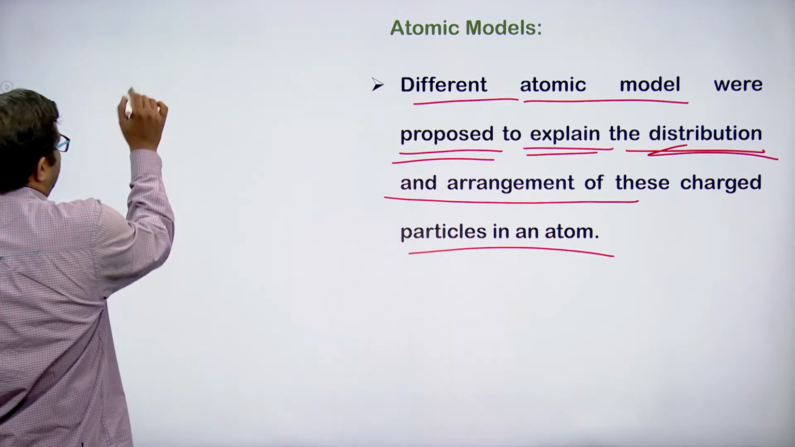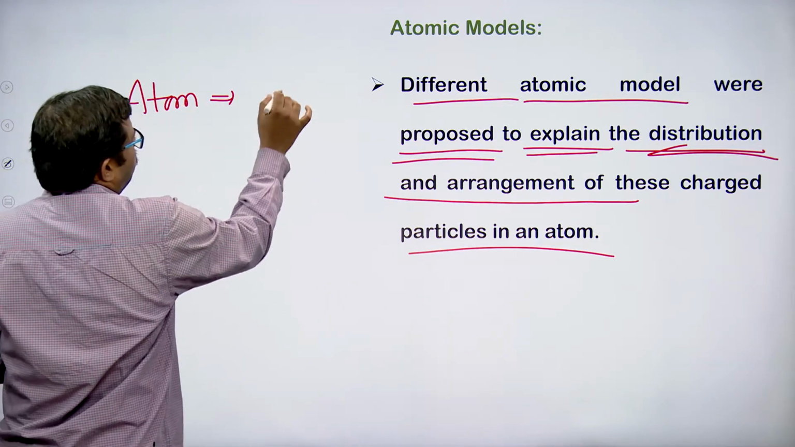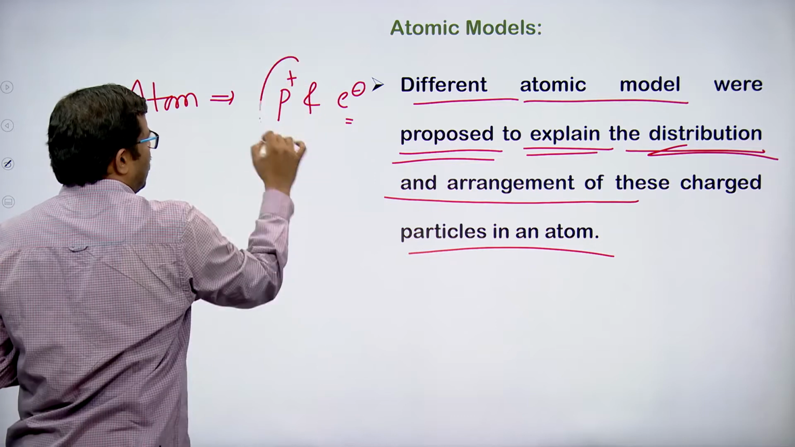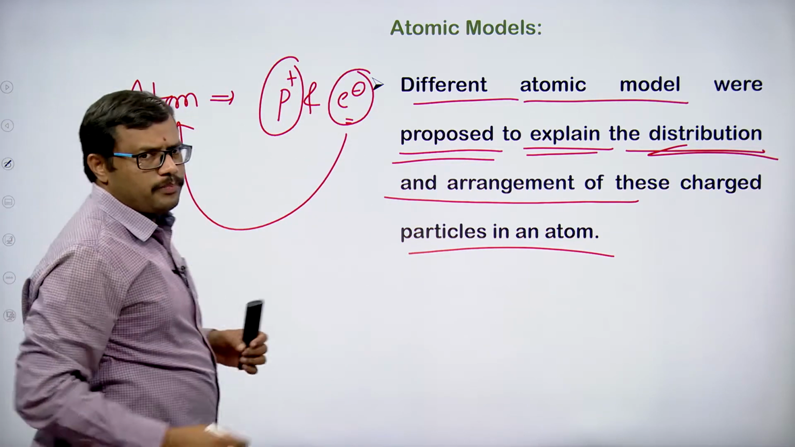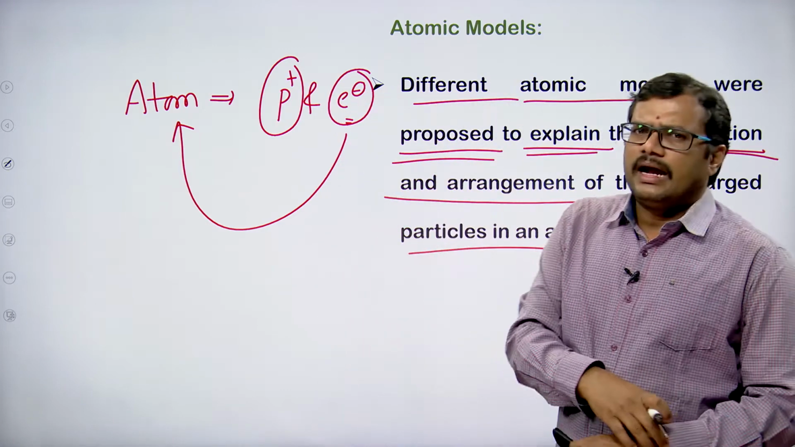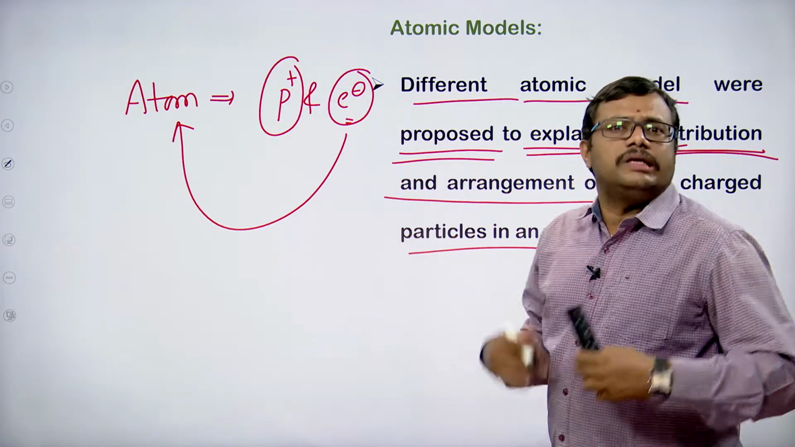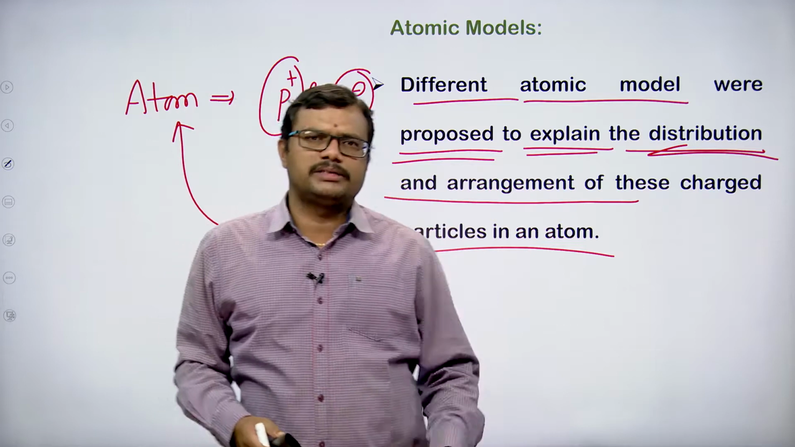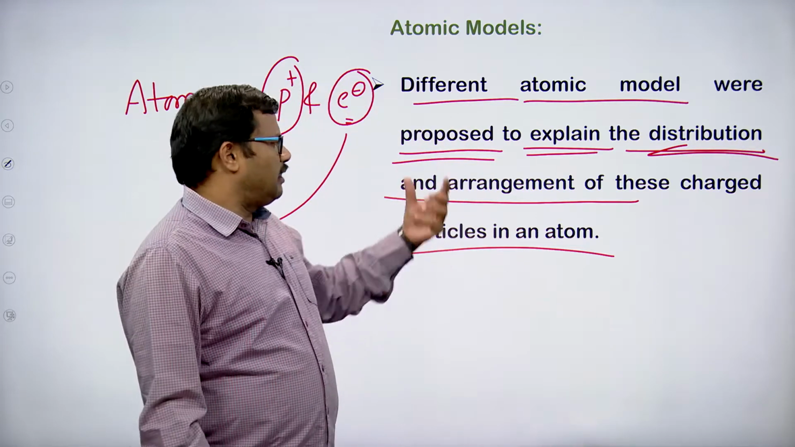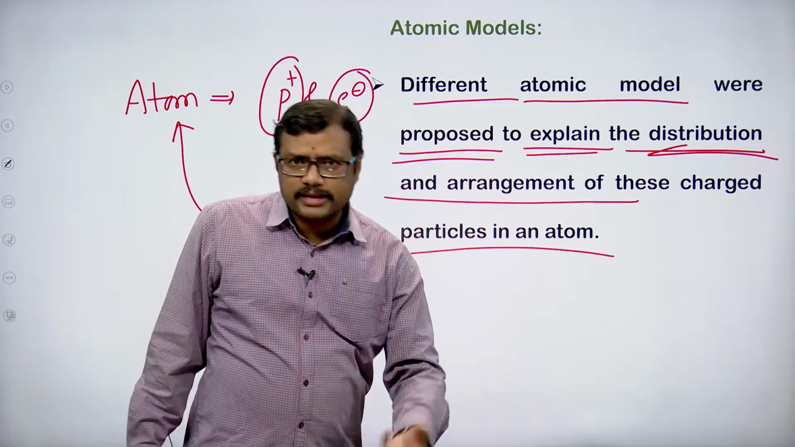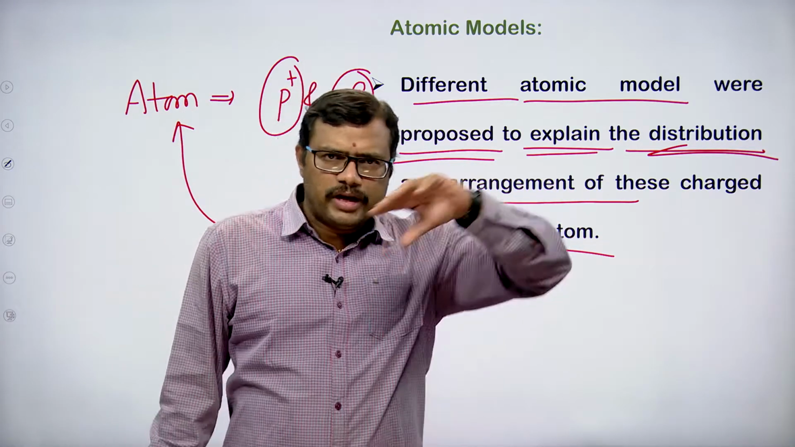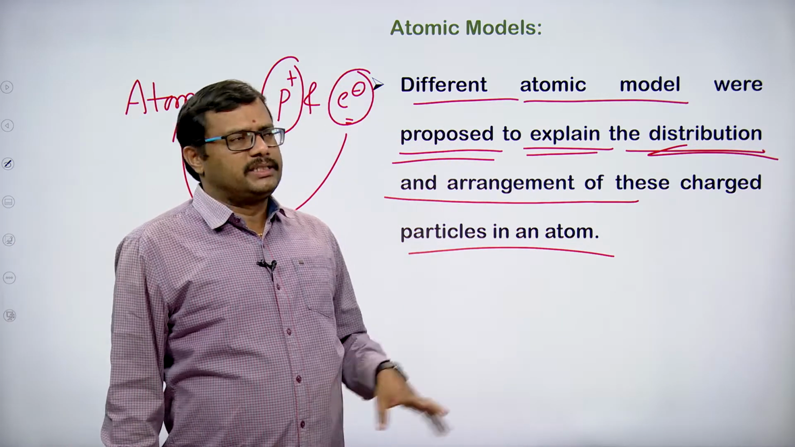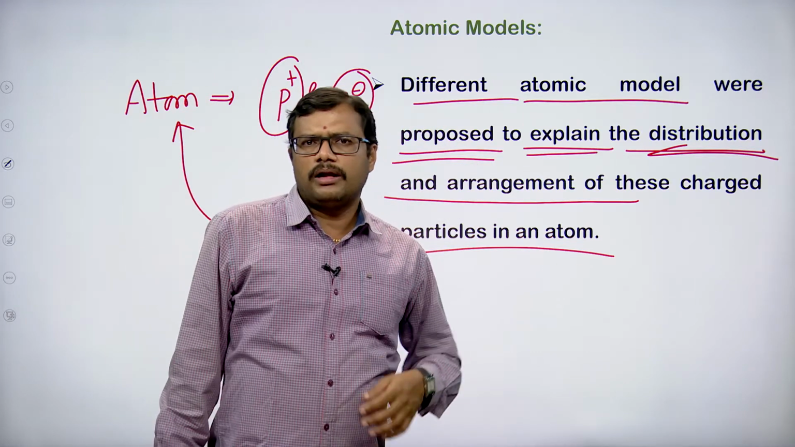Now the atom consists of protons and electrons. One is positively charged, the other is negatively charged, and these particles are present within the atom. When they are present, how are they distributed? Is the distribution taking place in a uniform fashion, or are they concentrated in one area? How are these particles arranged in the atom, how are they kept, where exactly are they present in the atom? These questions from different scientists led to different atomic model propositions.